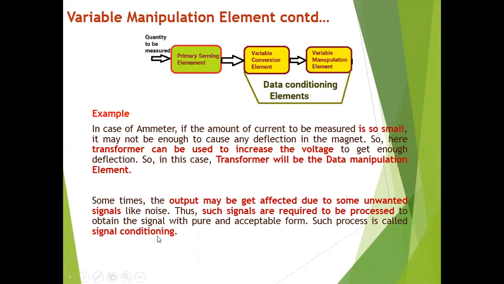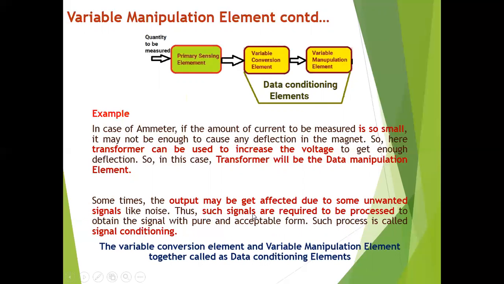Signal conditioning is nothing but removing unwanted signals in the output of the variable manipulation element. So since signal conditioning is happening in the variable conversion element and the variable manipulation element, these two together we can call data conditioning elements.